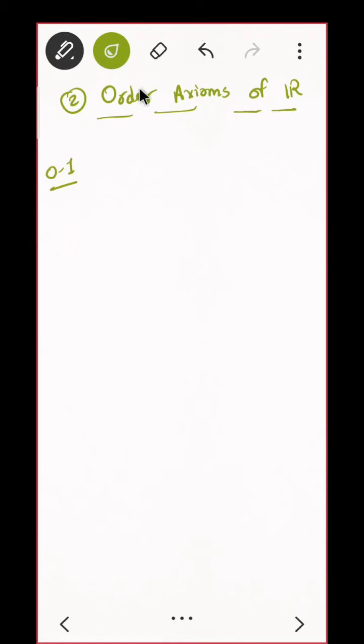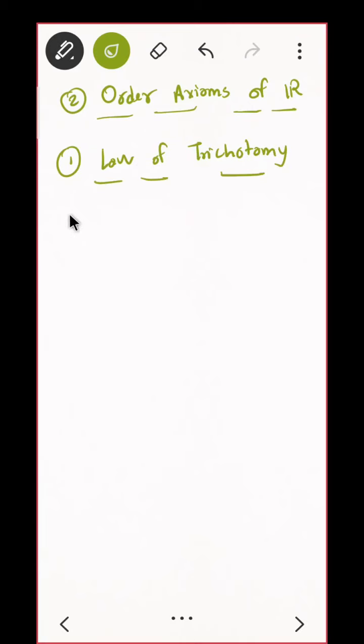Actually there is no one or two, I should directly state. For any a, this is called the law of trichotomy. What do you mean by that?